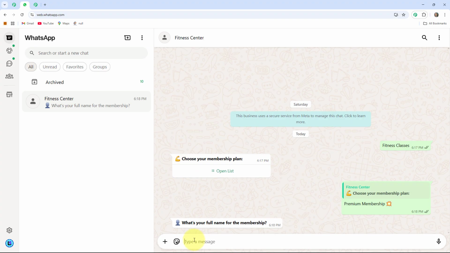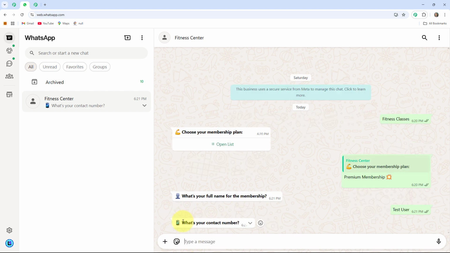Then you can see the bot will ask me for my full name. So here I am sharing my full name as test user. Then you can see it will ask me to provide a contact number. So here I am sharing one test contact number.